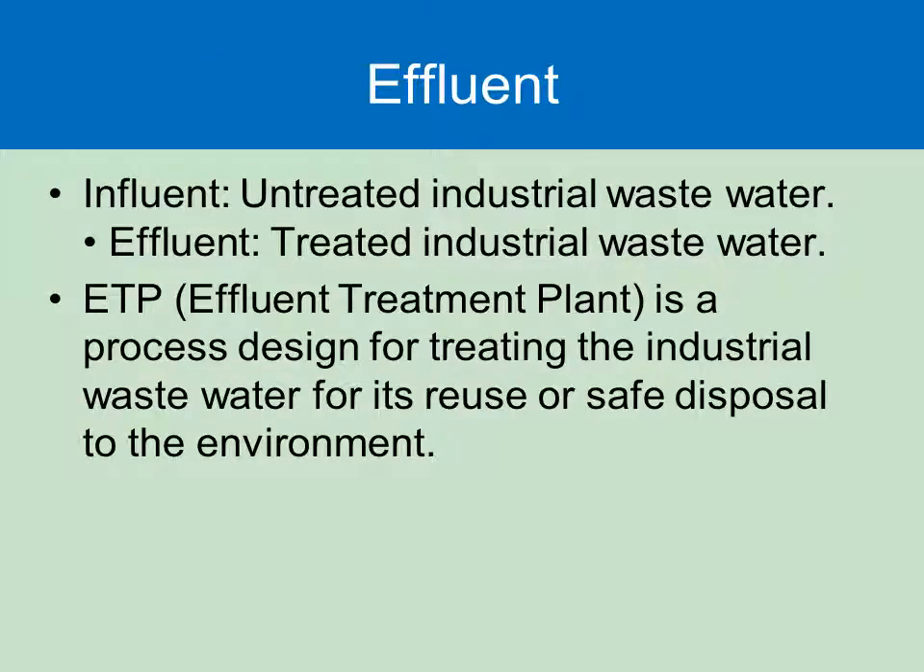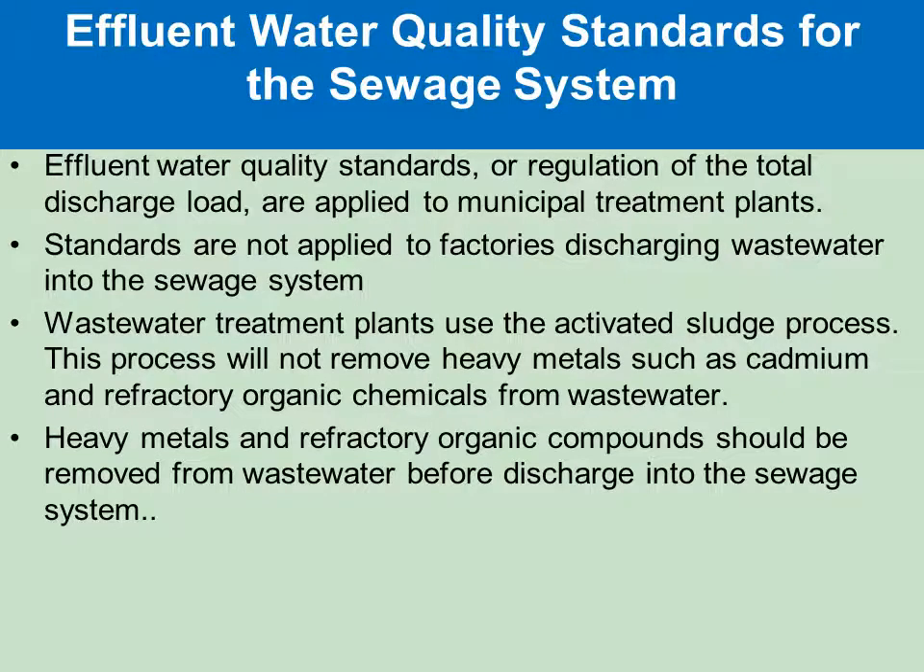So influent is a term that is used in industrial wastewater treatment. Influent means the water that is entering into the treatment unit. Effluent means the water, after treatment, that is finally coming out from the final treatment unit. And an effluent treatment plant is used to treat industrial wastewater so that we can safely dispose of this water into the surroundings. Always, when we dispose of this effluent to the surroundings, it has to meet certain water quality standards.